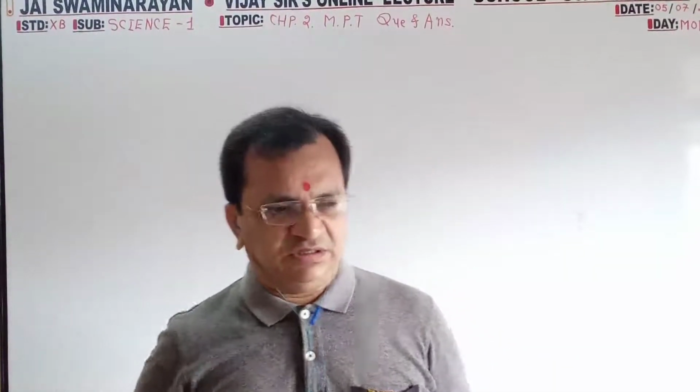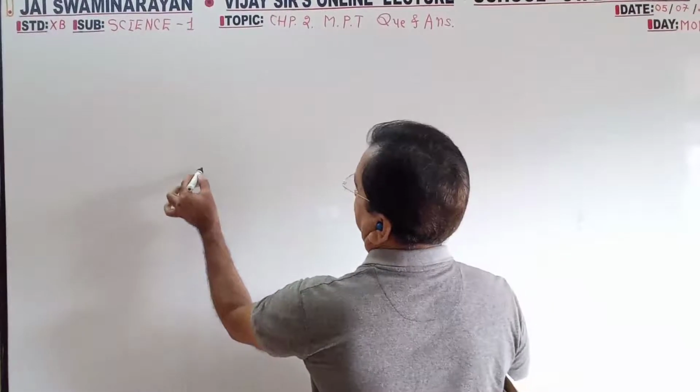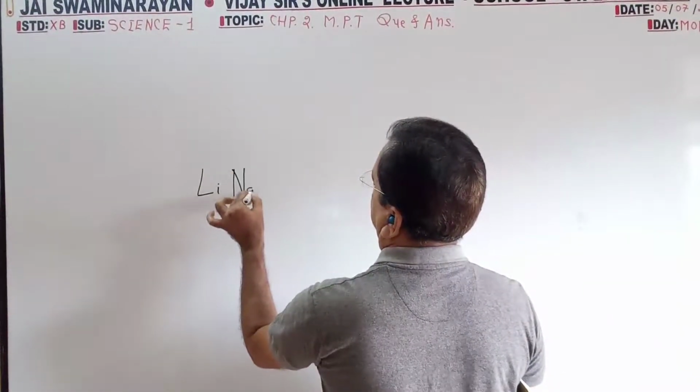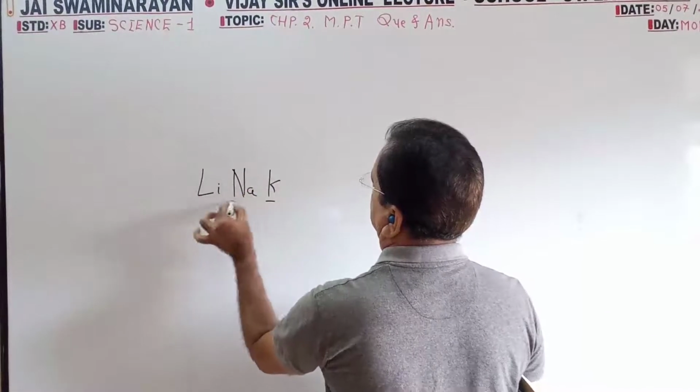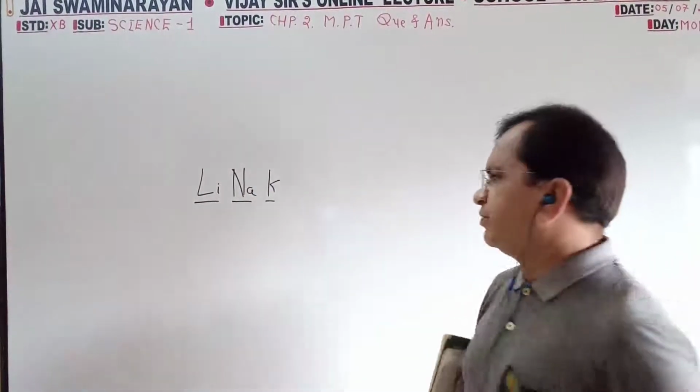The best example, or the smallest one, is Li-Na-K: lithium, sodium, potassium.